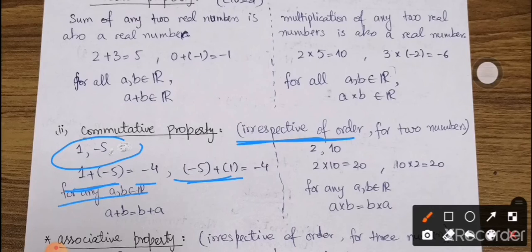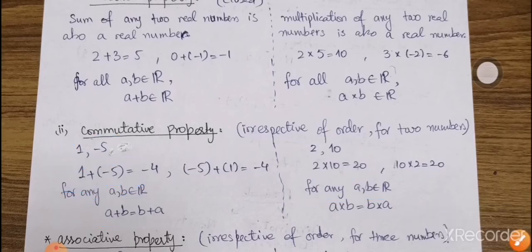And for any a, b belonging to R, a plus b will be equal to b plus a. Obviously it also holds for multiplication as well, because 2 into 10 will be 20, 10 into 2 will be 20, so both are the same number. So for any a, b belonging to R, a cross b will always be equal to b cross a. This is named the commutative property.